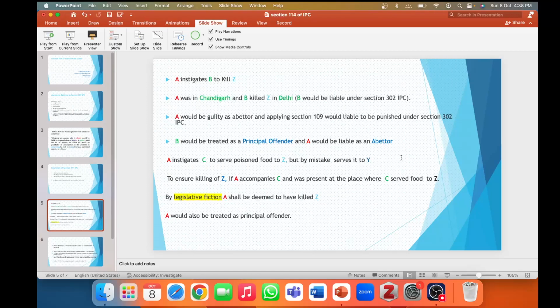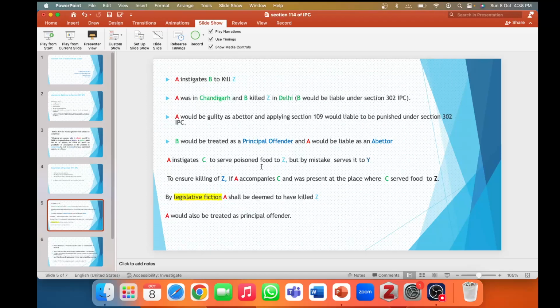Now, what is the difference between the first example, where we took the example that A was in Chandigarh and B killed Z in Delhi? Here, A was not present when B killed Z. So this case will fall under section 109.